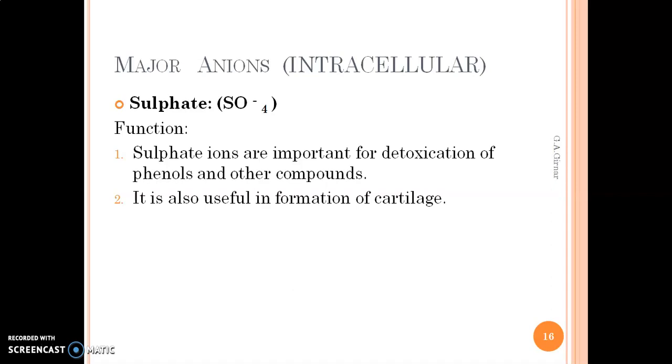So these are the different uses as well as terms which are related with the major cations and anions which are present in both compartments, that is intracellular as well as extracellular body fluids.